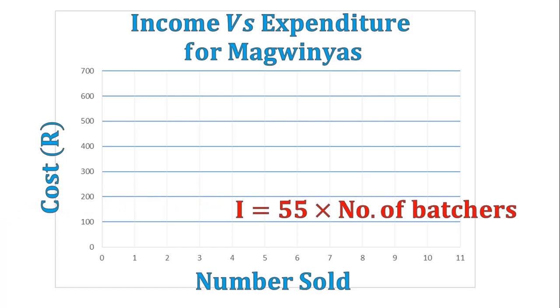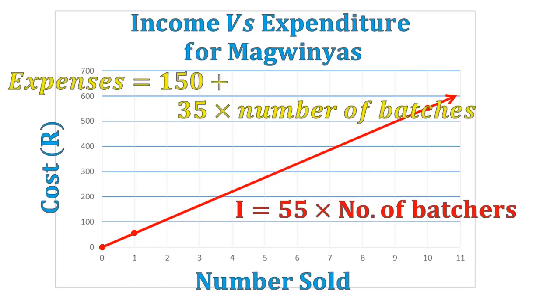So if I sell no batches, 55 times 0 is 0, and so I start at (0, 0). If I sell one batch, I make 1 times 55, which is 55. Now your income graph is always a straight line, and so to make life easier, if I sell 10 batches, I make 550 Rand. What I do now is draw in the line and put an arrow afterwards, because 11, 12, 15, 20, you don't know how many batches you are going to sell.